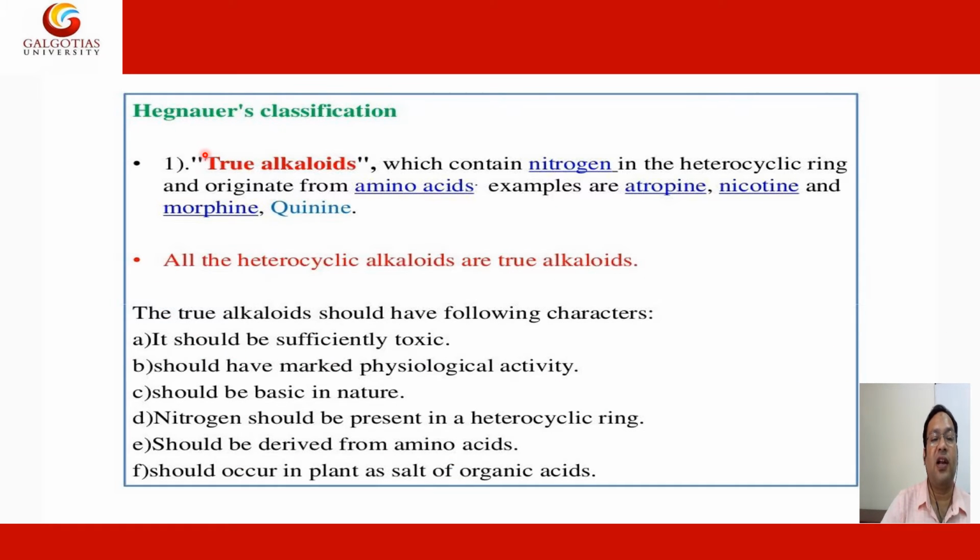Hegnauer is a scientist. Their classification: true alkaloids contain nitrogen in the heterocyclic ring and originate from amino acids. Examples are atropine, nicotine, morphine and quinine. All the heterocyclic alkaloids are true alkaloids. The true alkaloid should have the following characters: it should be sufficiently toxic, should have marked physiological activity, should be basic in nature, nitrogen should be present in the heterocyclic ring, should be derived from amino acids, and should occur in plants as a salt of organic acid.